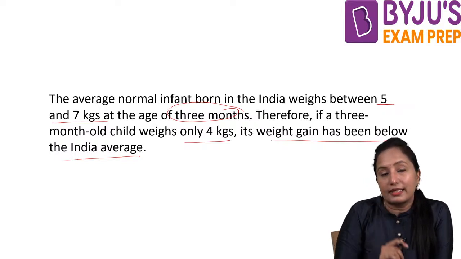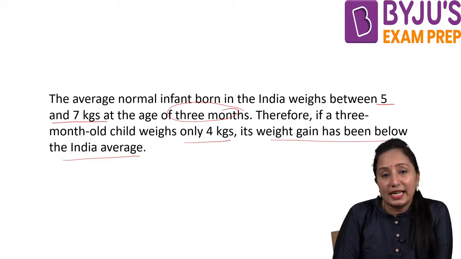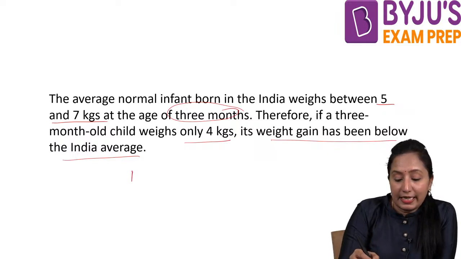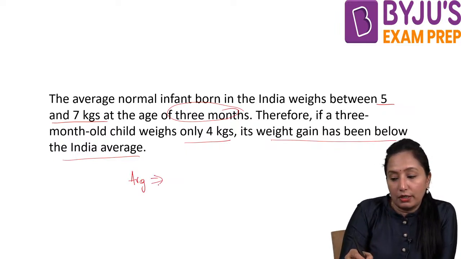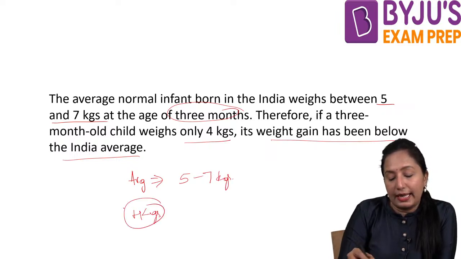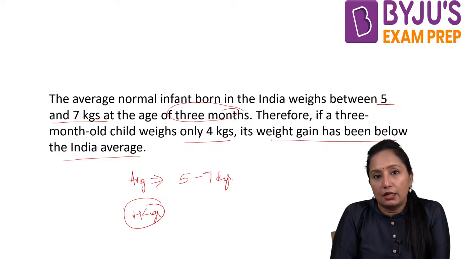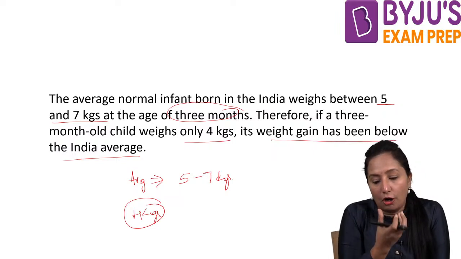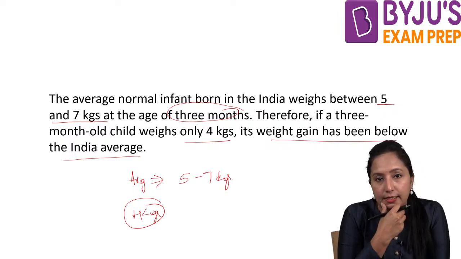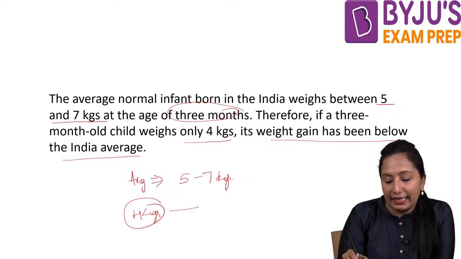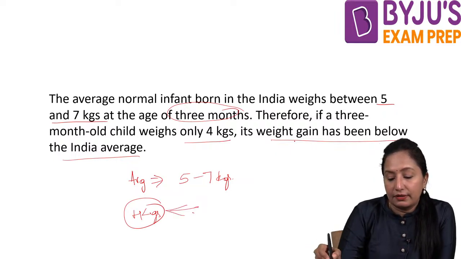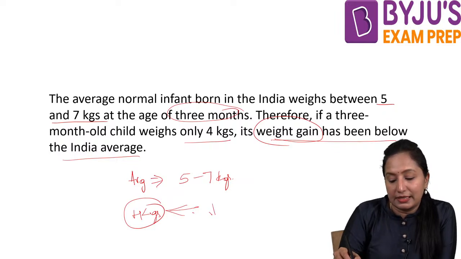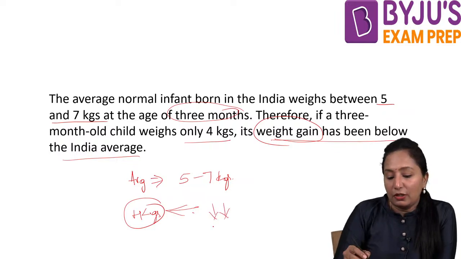See, this is the statistical flaw. Why is it a statistical flaw? They are saying the average weight is 5 to 7 kgs. But if a child is found to be below that, with the weight of the baby being 4 kgs, how can we say that the average weight gain of that baby is less?